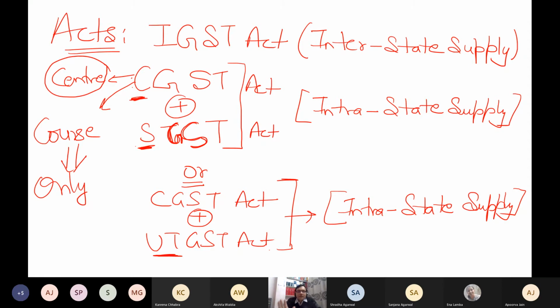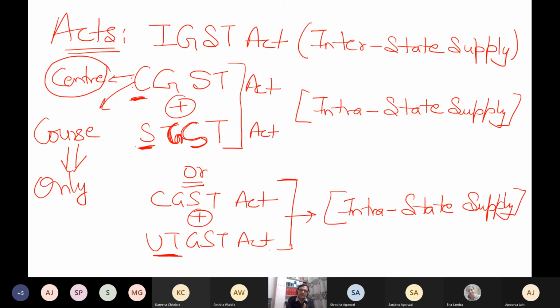This is the only change. That is why in any course, not only graduation, even in CA final or any level, they don't teach you SGST or UTGST.